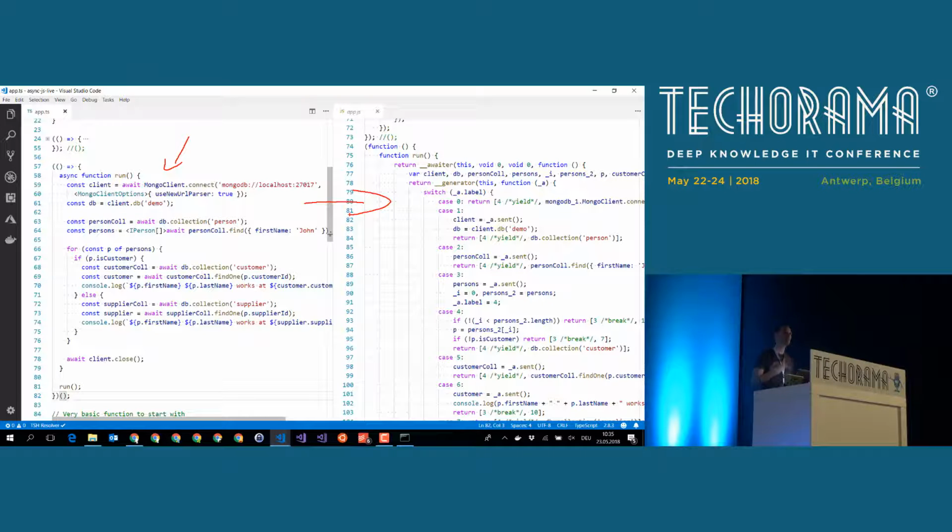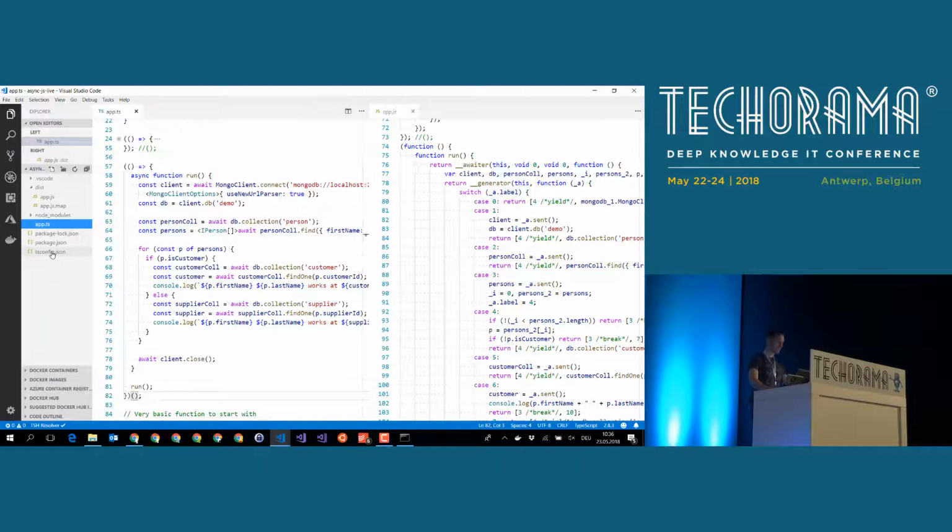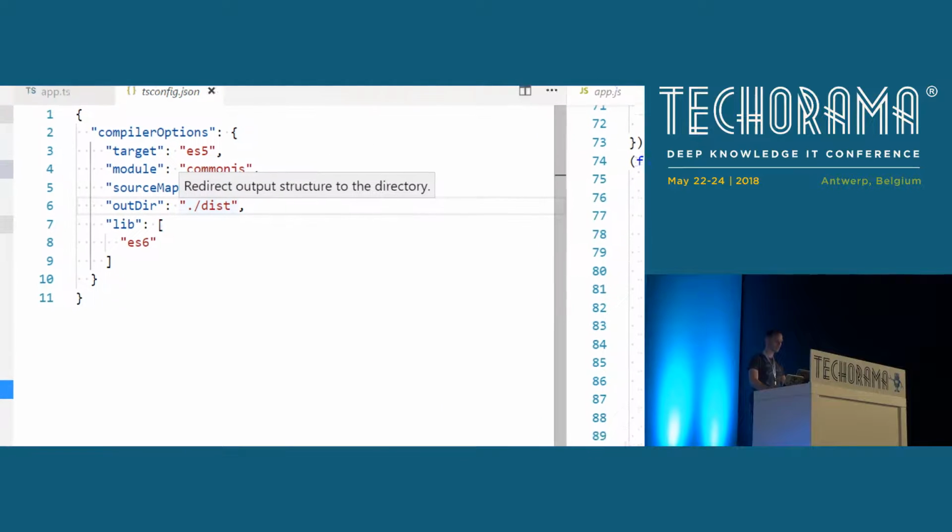So what's the point? If you program in JavaScript, can't you use these features? Well, no, you can't if you are using an older version of JavaScript. If you are, for instance, using ECMAScript 3 or ECMAScript 5, you do not have async await available. If you use ECMAScript 3, you do not even have promises available. Of course, there are polyfills and things like that, but at the end of the day, the JavaScript land isn't that beautiful in the old versions of the language. But gladly, we have our good friend TypeScript available.